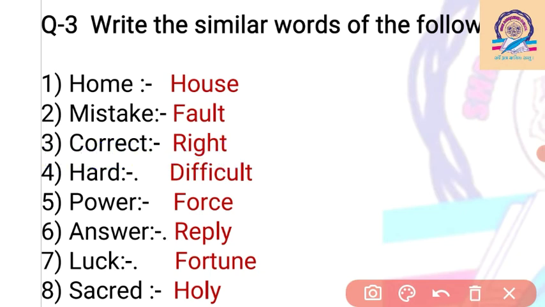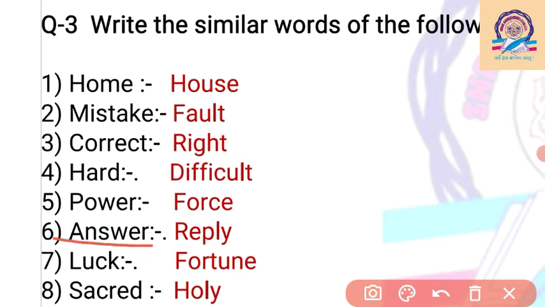It means your answer is correct, your answer is right. We can use both words here. Then hard, that is difficult to understand. We can say it is a hard sum, it is a difficult sum to solve. Hard means difficult. Then power. Power means force. We can use both words here, power or force. Both have the same meaning.